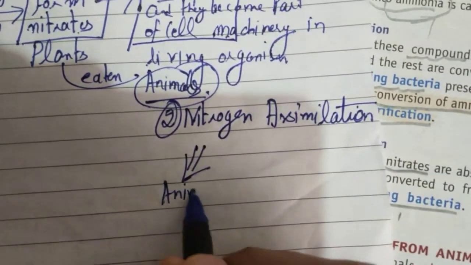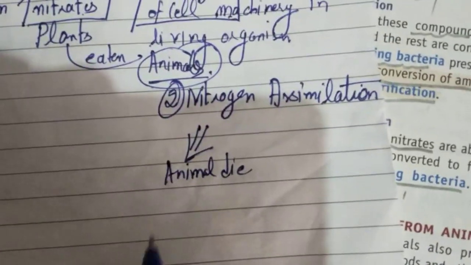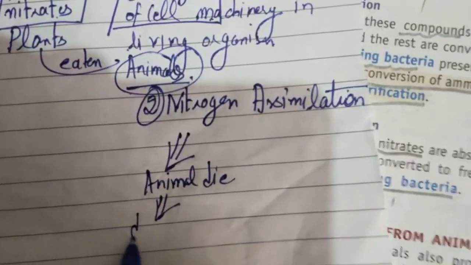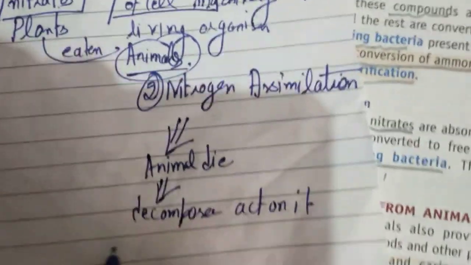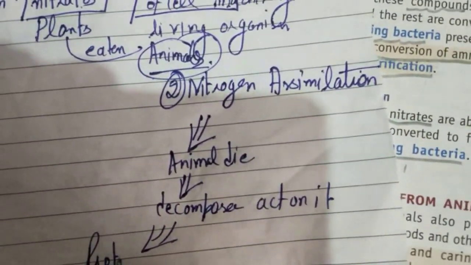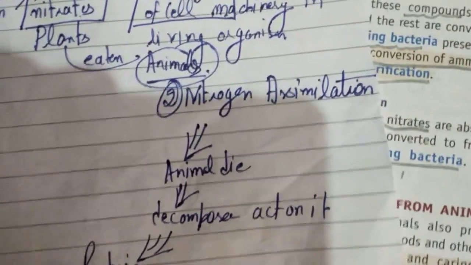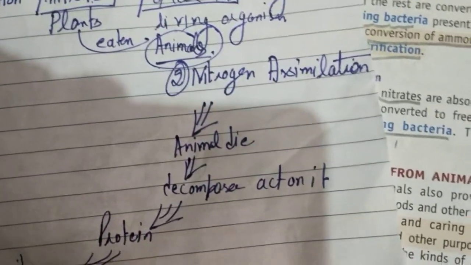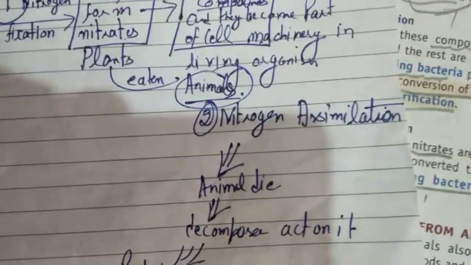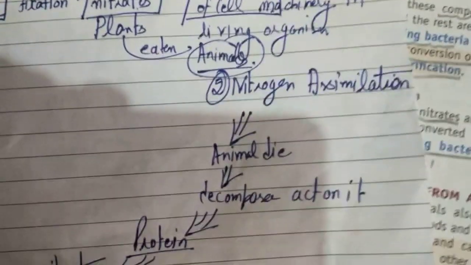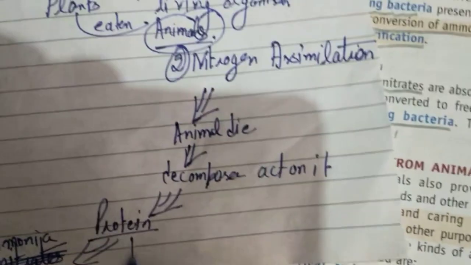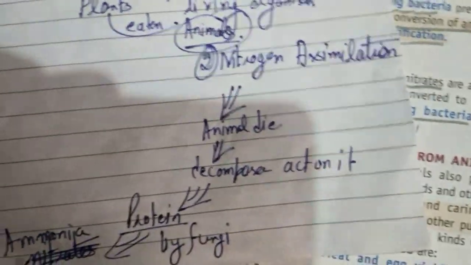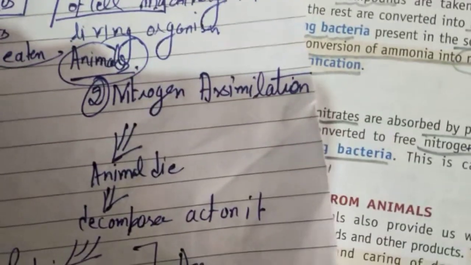Animals die, decomposers act on them, so the proteins present in the animal body are converted into ammonia by fungi and bacteria. This step is known as ammonification, the third step.